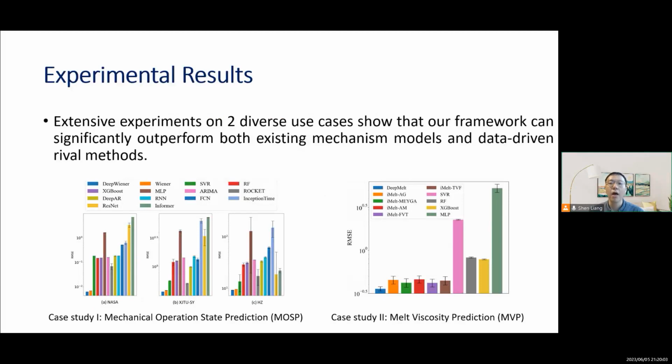Extensive experiments on two diverse use cases show that our framework can significantly outperform both existing mechanism models and data-driven rival methods.